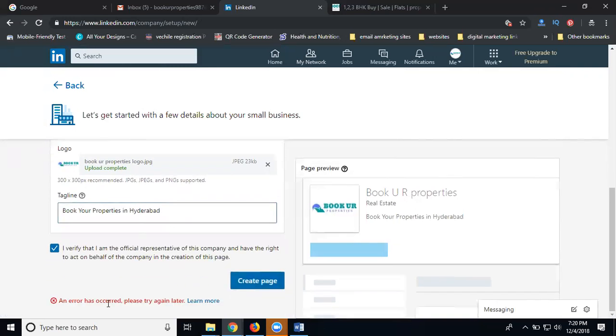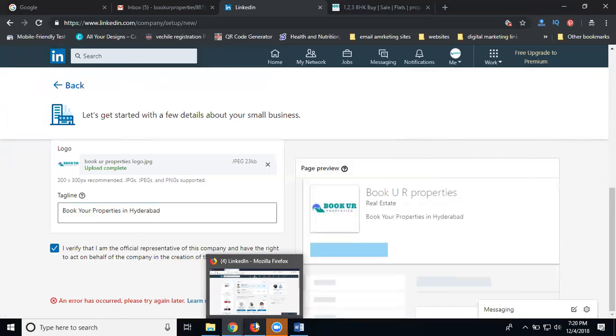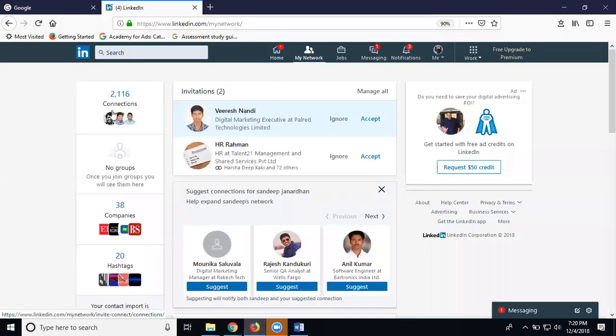See here. I already have one connection, but still the page was not created. That is because any LinkedIn account requires a minimum of 10 connections for a page to be created. How many connections are required? Minimum 10 connections. So first go to the LinkedIn account that has more connections. Go to that LinkedIn account.